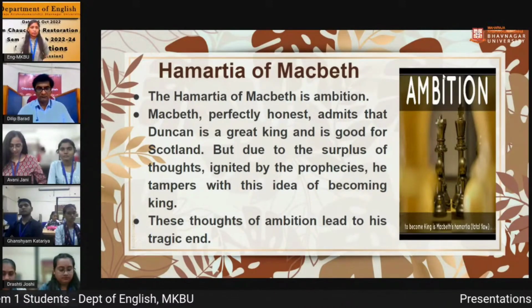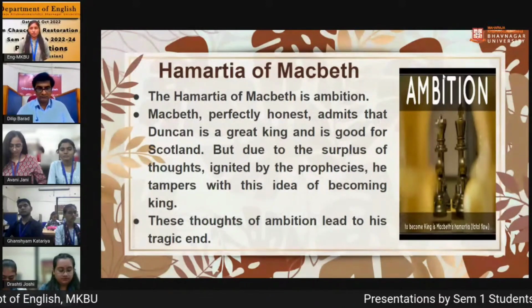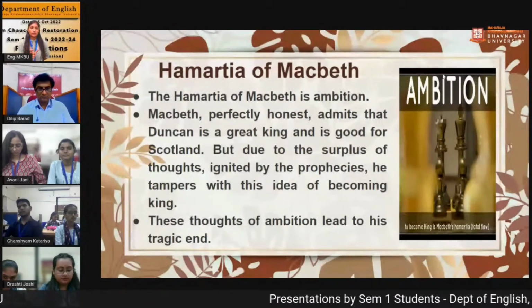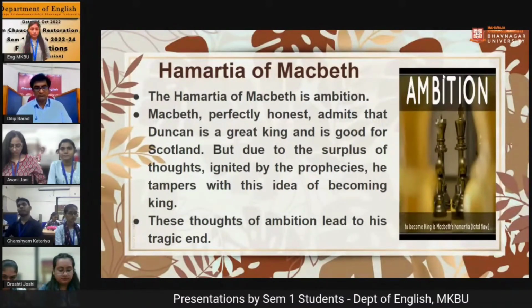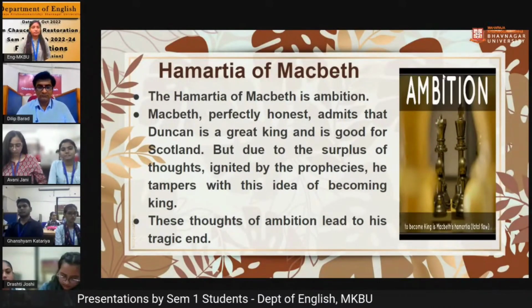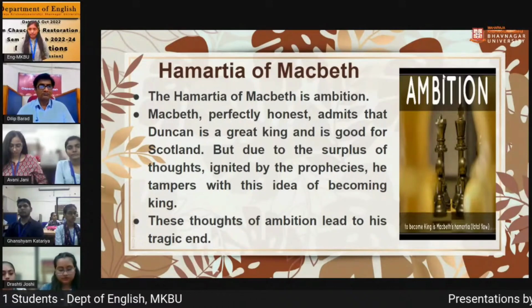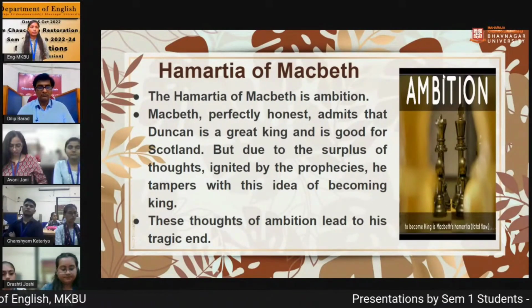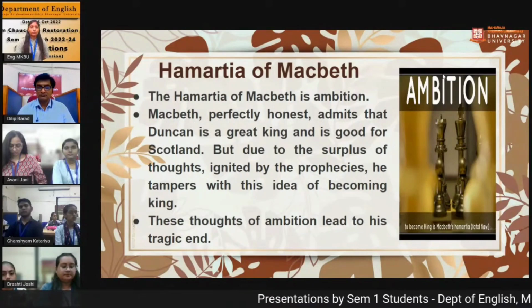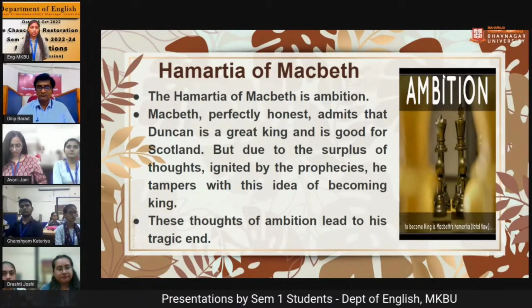By this prophecy he became more and more ambitious, and this situation became his hamartia. This too much ambitiousness led to his tragic end. He didn't want to do anything, but because of his ambition, he had to kill Duncan,